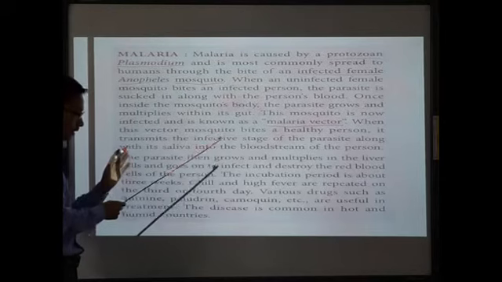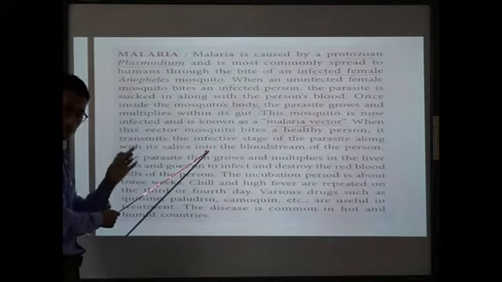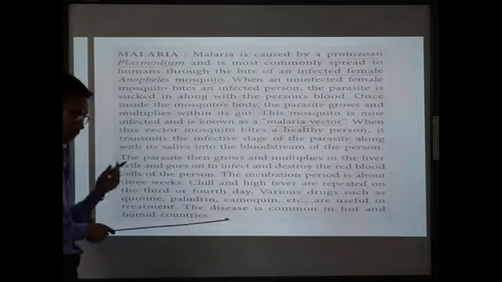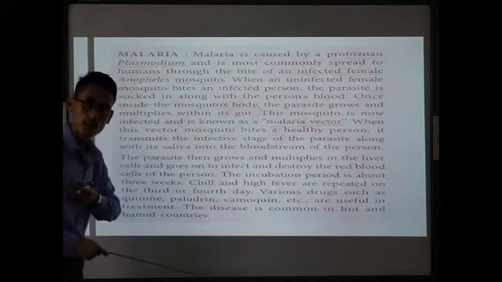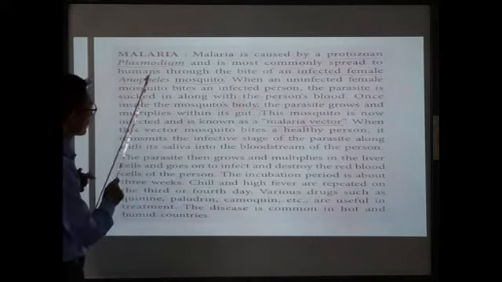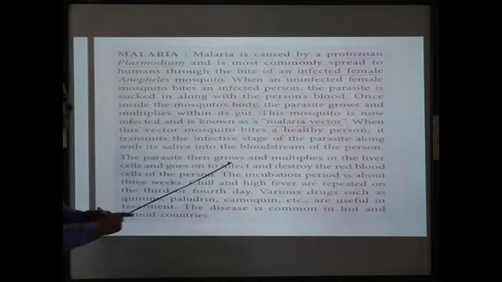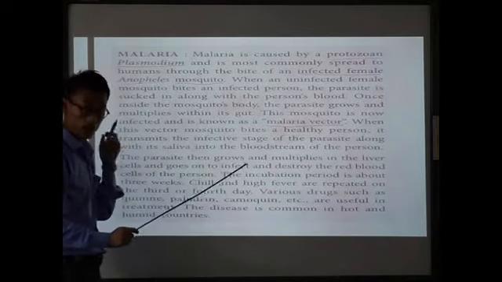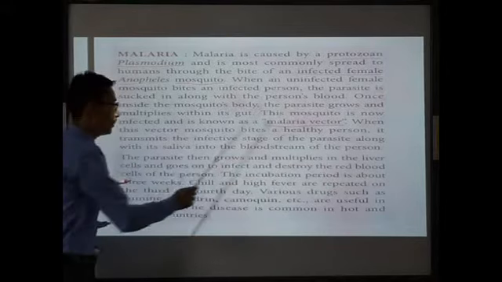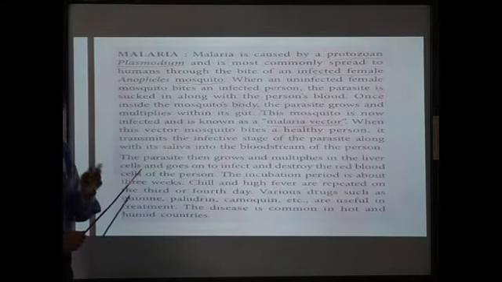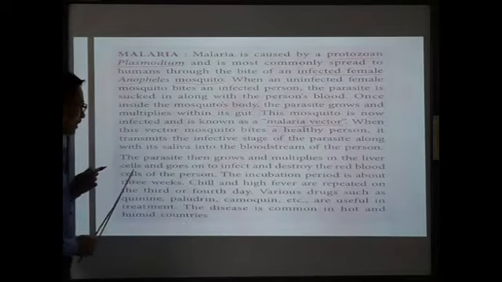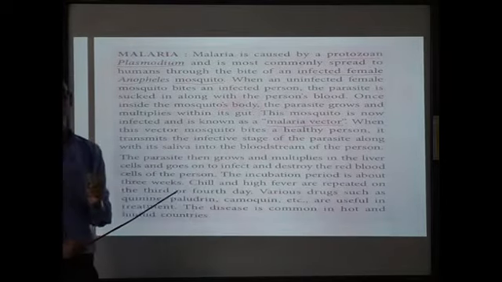So when a healthy individual is infected by the malarial vector, by the female Anopheles mosquito, when the parasite, that Plasmodium, enters our body, it multiplies. Just carefully, it will enter our body, it will grow and multiply in the liver cells. That means liver cells will be infected and it goes on to infect and destroy the red blood cells of the person.